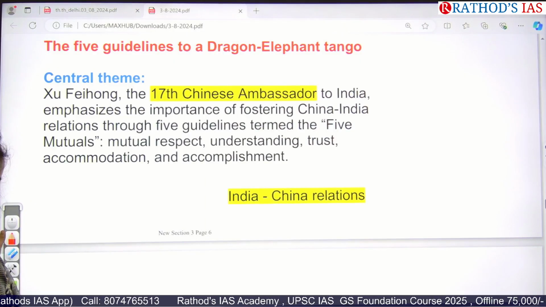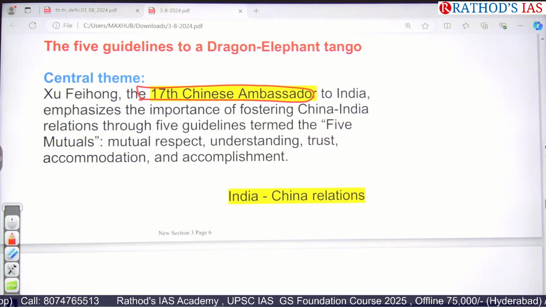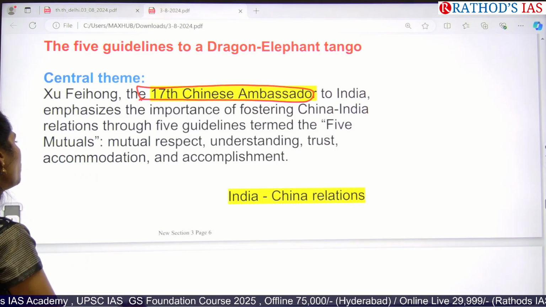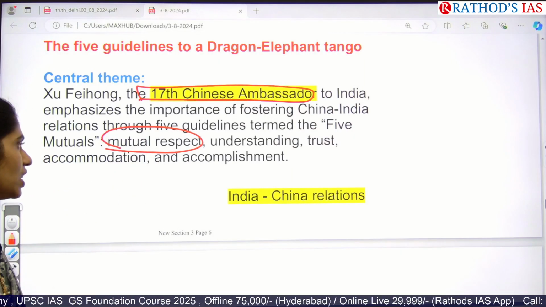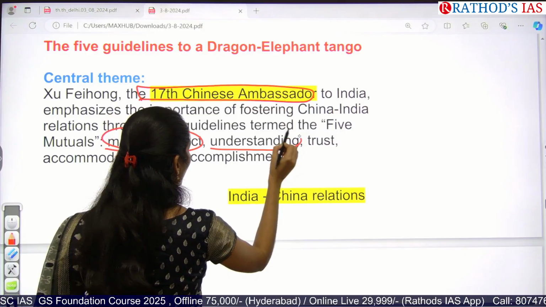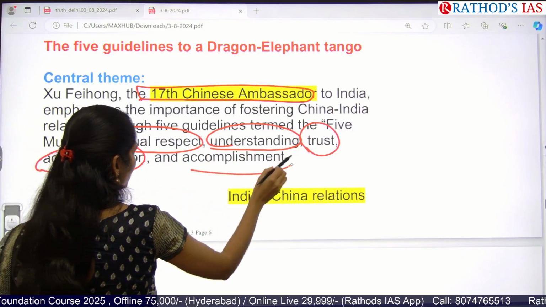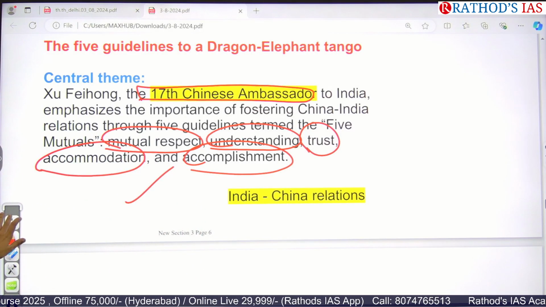Here, the 17th Chinese ambassador is visiting India. This visit will be helpful to understand how important India and China relations are. And in this meet, they are focusing on five important guidelines. They are called the five mutuals. The first one is mutual respect. Each and every country should have respect towards each other, and this is what we have to understand. And next are trust, accommodation and accomplishment. So these are the five mutuals we need to focus on between India and China.